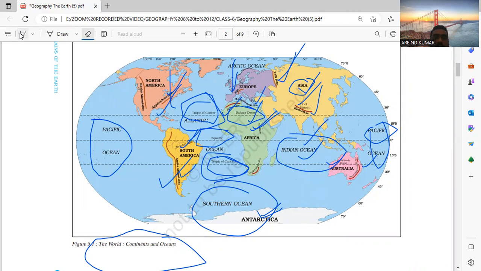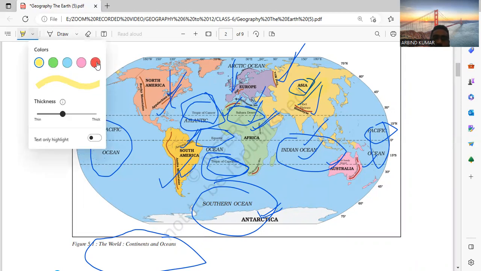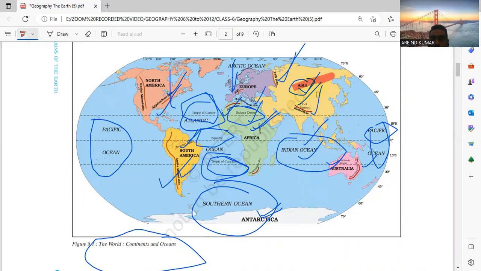Okay, I will do it. Okay. This portion is called the Asia continent. This portion is the Asia continent.